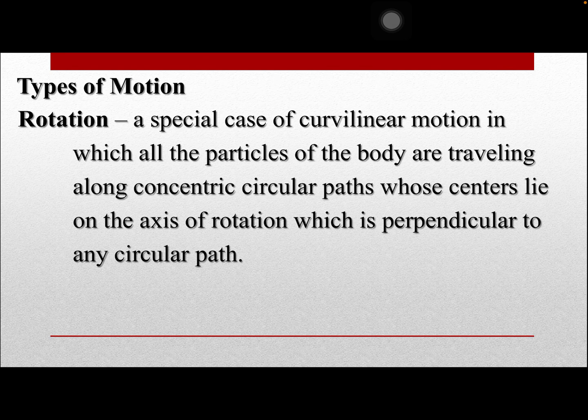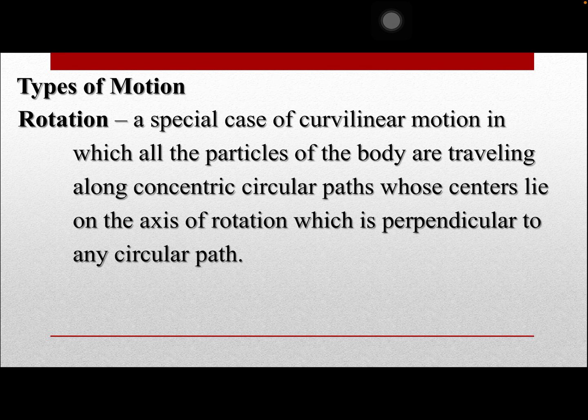What is this rotation all about? Special case of rotation, it's somehow swinging. You have a constant radius of swinging or rotating circular body. For example, in a basin full of water, you try to spin it around.